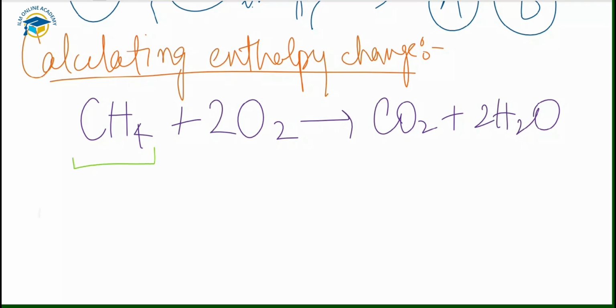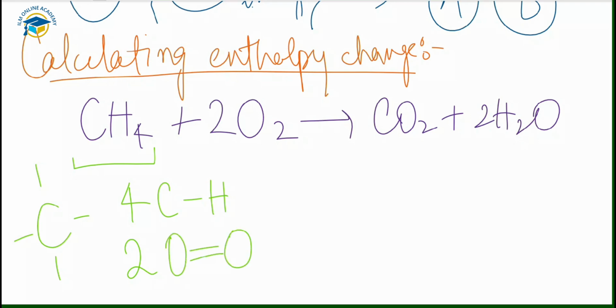You can see here, this one is the structure for the methane molecule. So according to this we have 4 carbon hydrogen bonds that are present in the reactants in case of methane molecule, and in oxygen molecule, oxygen is a diatomic, double bonds are present, that is covalently bonded. So 2 oxygen bonds are present in case of reactants. So total we have 4 carbon hydrogen bonds and 2 oxygen bonds are present there.